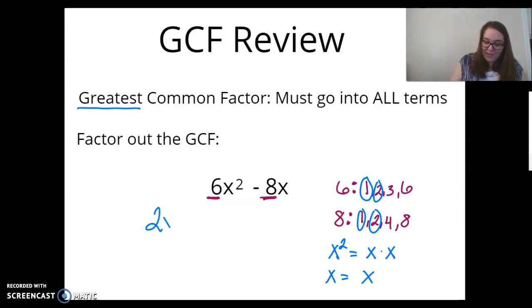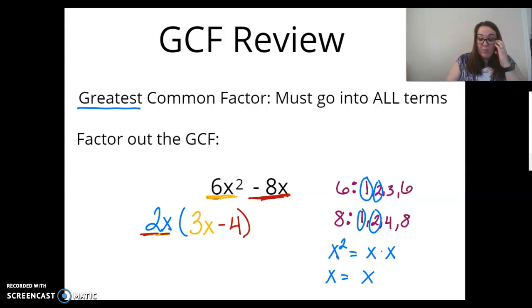So they also have that x that is in common. Remember that the GCF is going to go on the outside of your parentheses, and I'm going to put anything that's left on the inside. If I take 6 and divide it by 2, 6 divided by 2 is 3. X squared divided by the x is x, so 3x. Now, if I do the same thing here, if I take this negative 8x and divide it by 2, that's where I get the negative 4, and I took this x right here and right here, so there's nothing left.